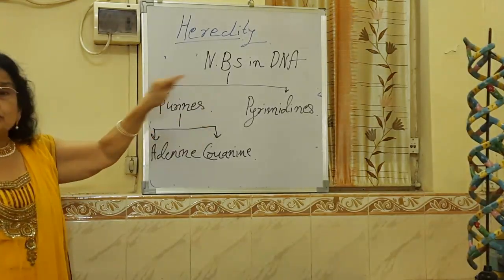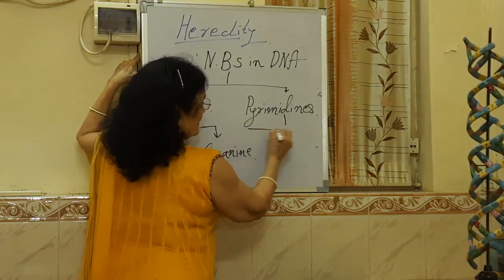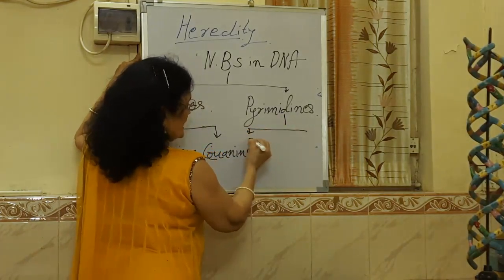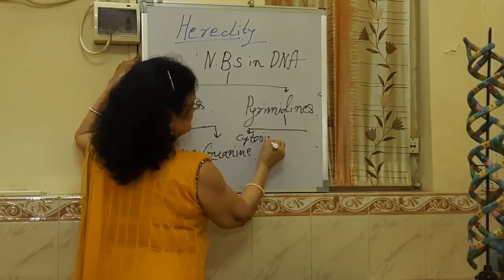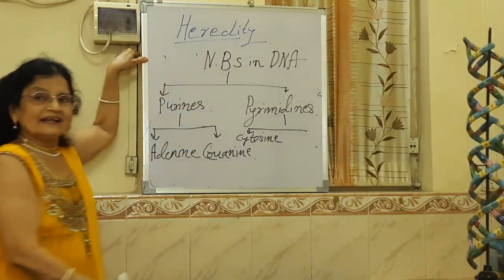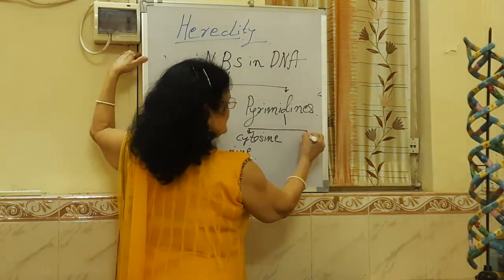In pyrimidines also there are 2 subtypes. One is called cytosine and the other one is called thymine.